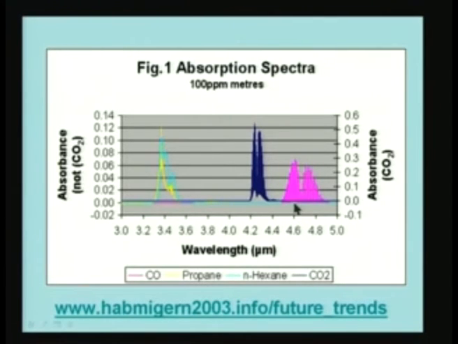That means that it is a non-separation technique as far as physical separation is concerned, but it is separated because of the wavelength. Radiation at different wavelengths is absorbed by different species, and therefore, if I am interested in CO2, I will use an appropriate wavelength and it will be absorbed only by CO2, other gases will not absorb. Therefore, whatever absorption I get is related to the presence of CO2 in the mixture.